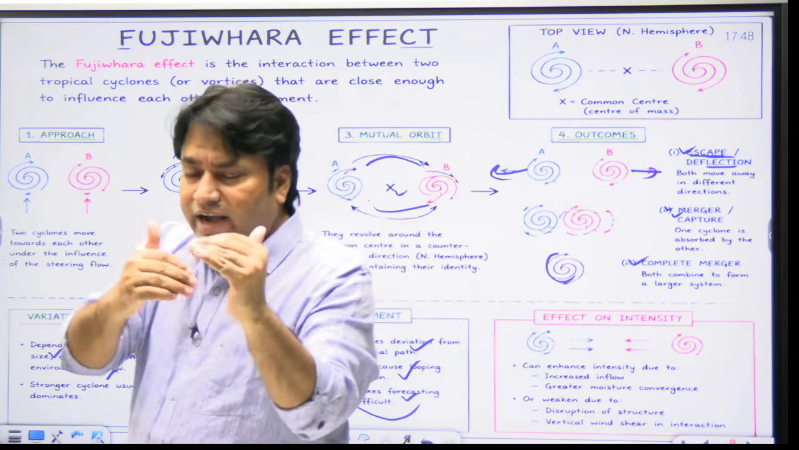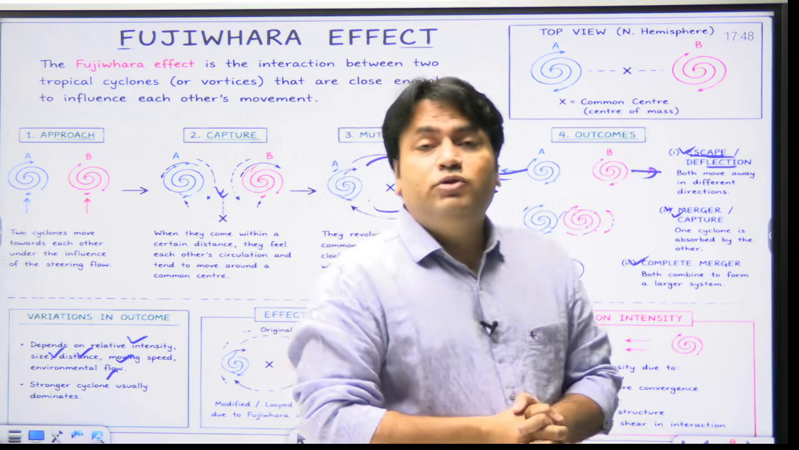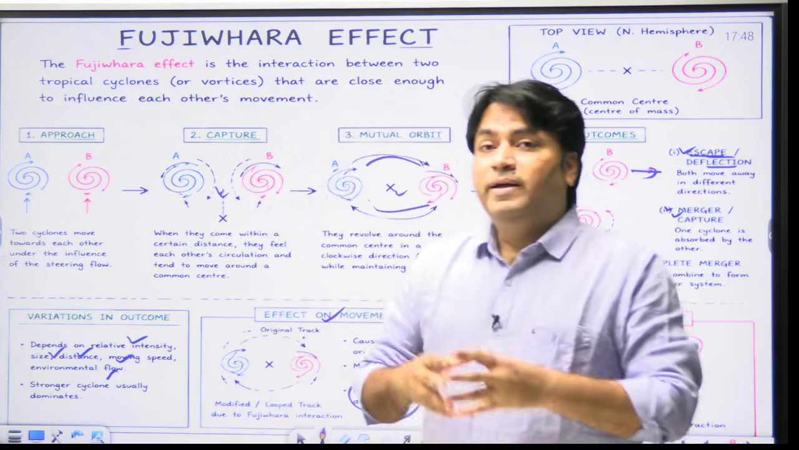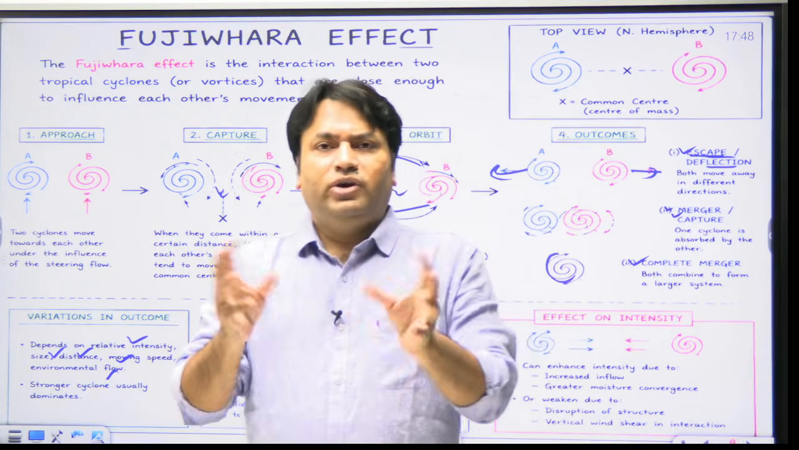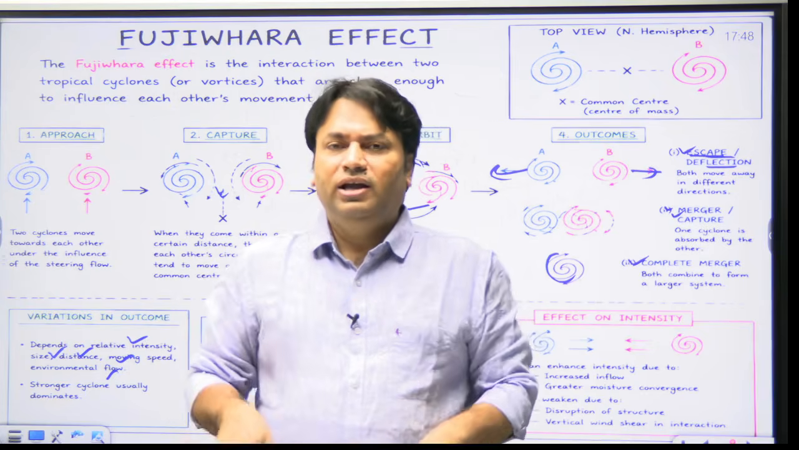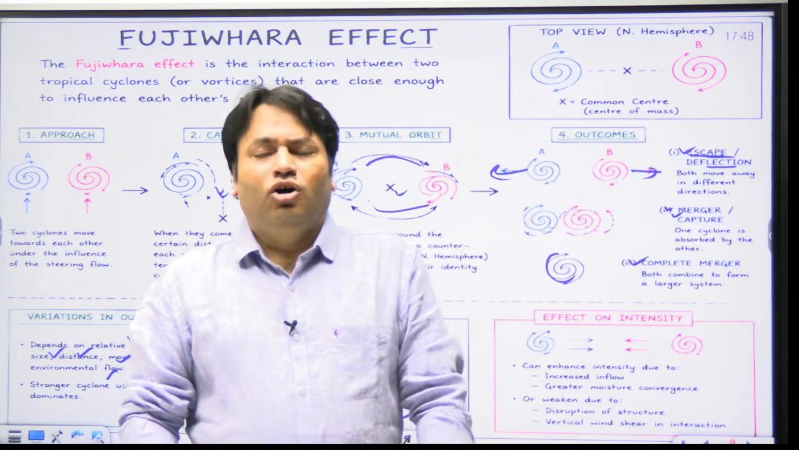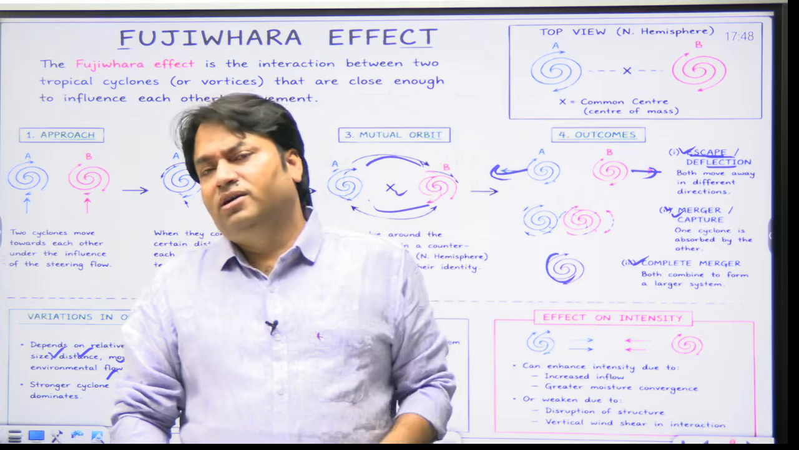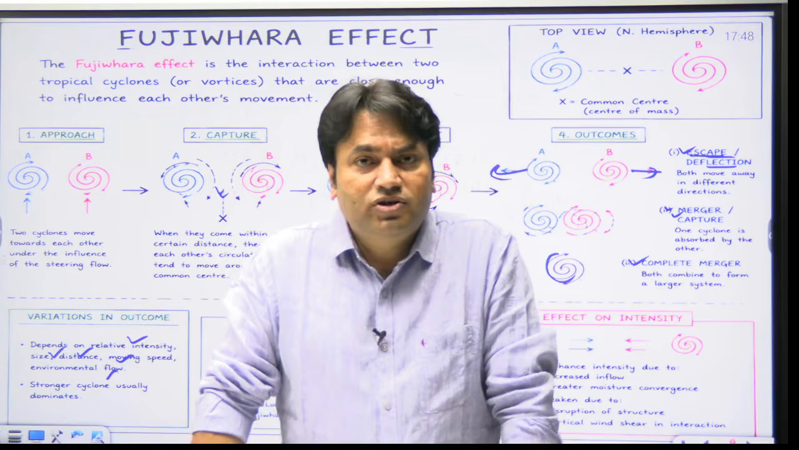So when you are writing in IBC format, in the introduction you can write that the Fujiwara effect refers to the interaction of two tropical cyclones in which they rotate around a common center. It means that rather than moving independently, they rotate around a common center. So you can write only this, they rotate around a common center. It was studied by a Japanese meteorologist, Sakuhei Fujiwhara. So that's why Fujiwara effect.